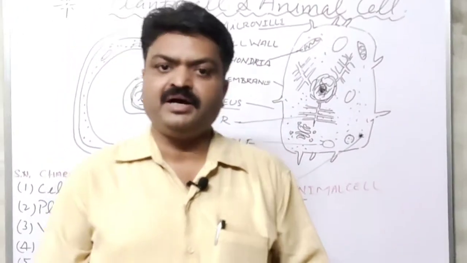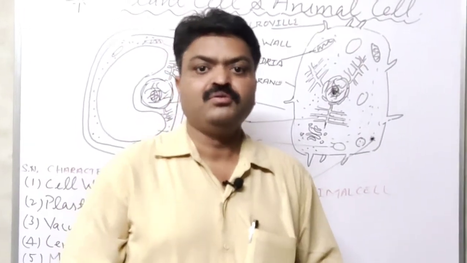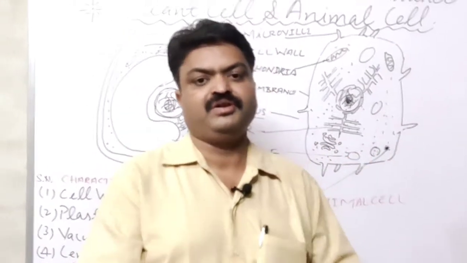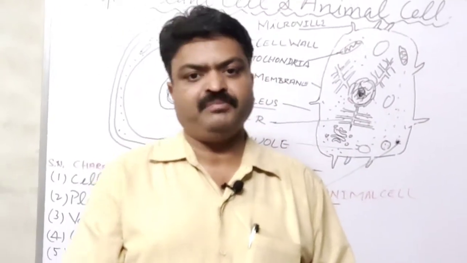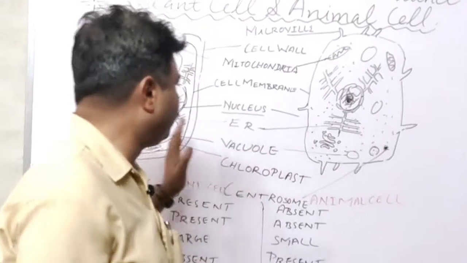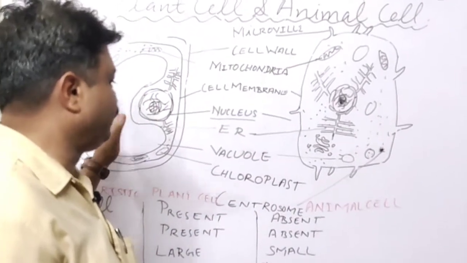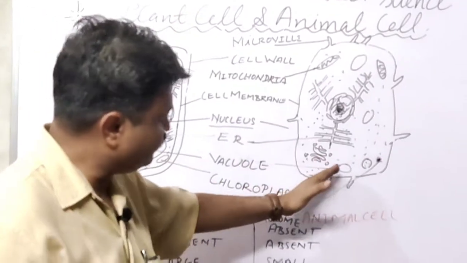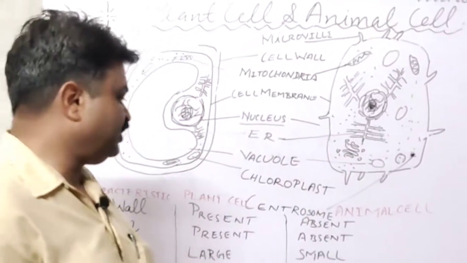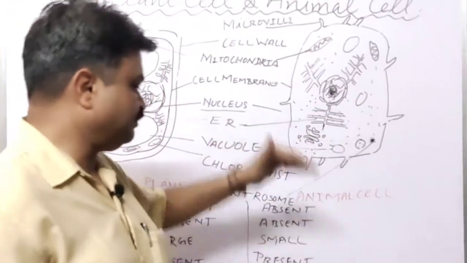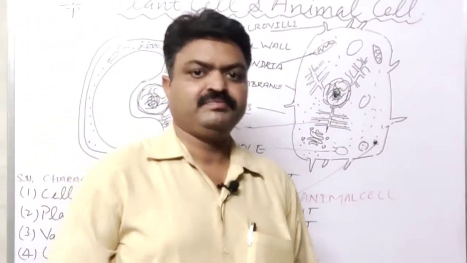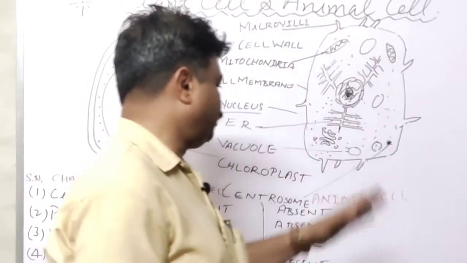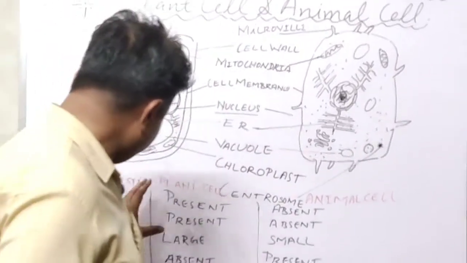Because plants can make their food only in the day, student. So for the night they store it in a large amount, and they store the food in the form of starch, student, in the form of starch. And in the animal cell, the food is stored in the form of glycogen and lipid. So now we come